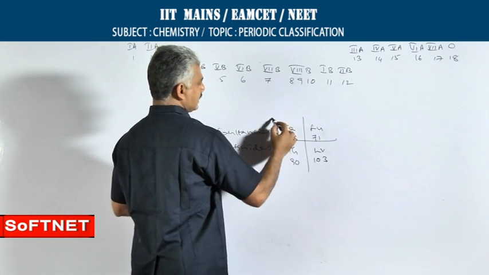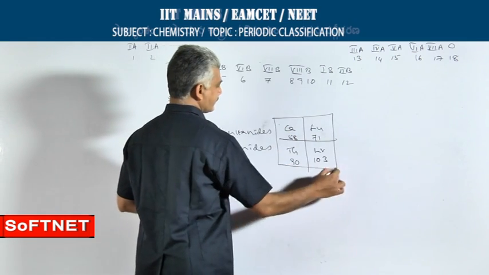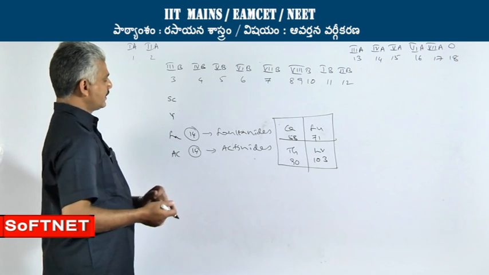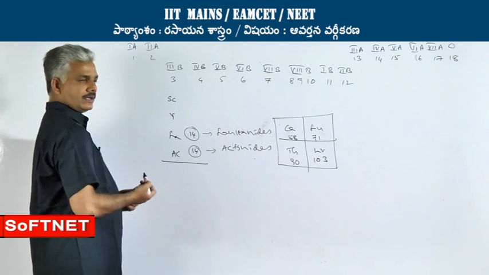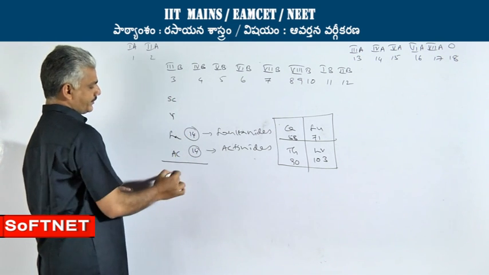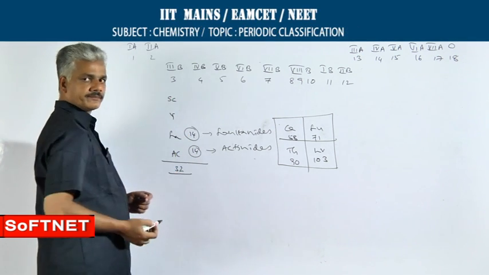So, these lanthanides and actinides belong to the same group 3B. That means, in 3B, the total number of elements present is 28 plus 4, 32.